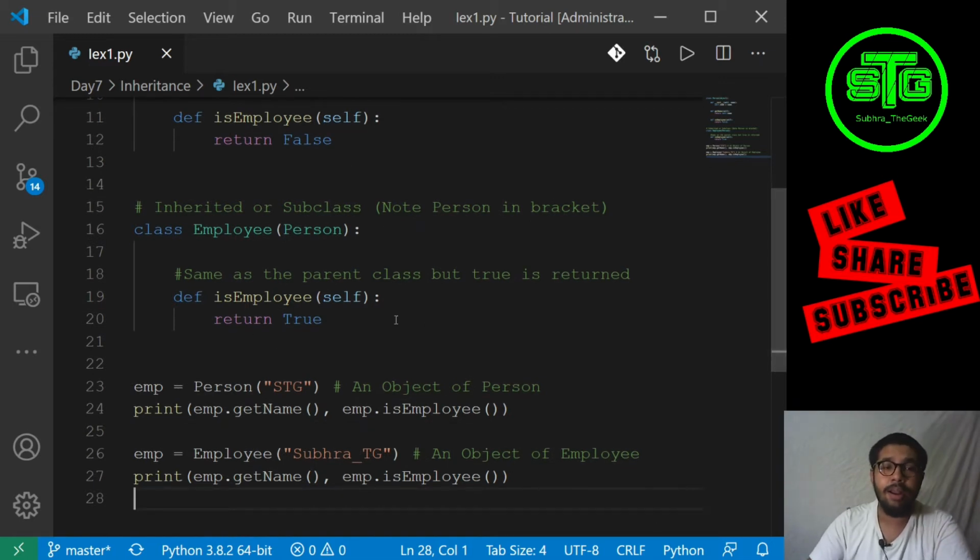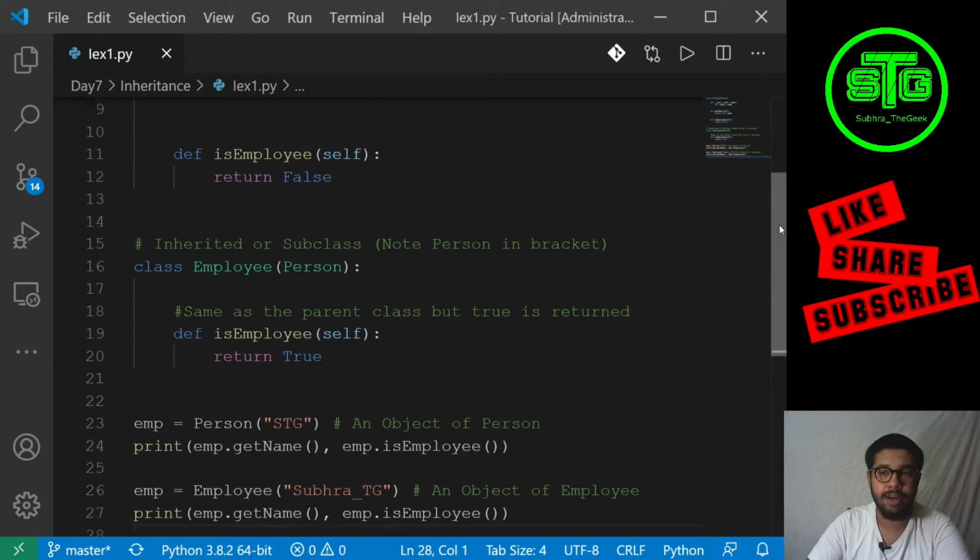So this is called function overriding. Two classes having the same function with the same name and the same list of parameters is known as function overriding. I have given an example later onwards, so we'll learn more about function overriding.